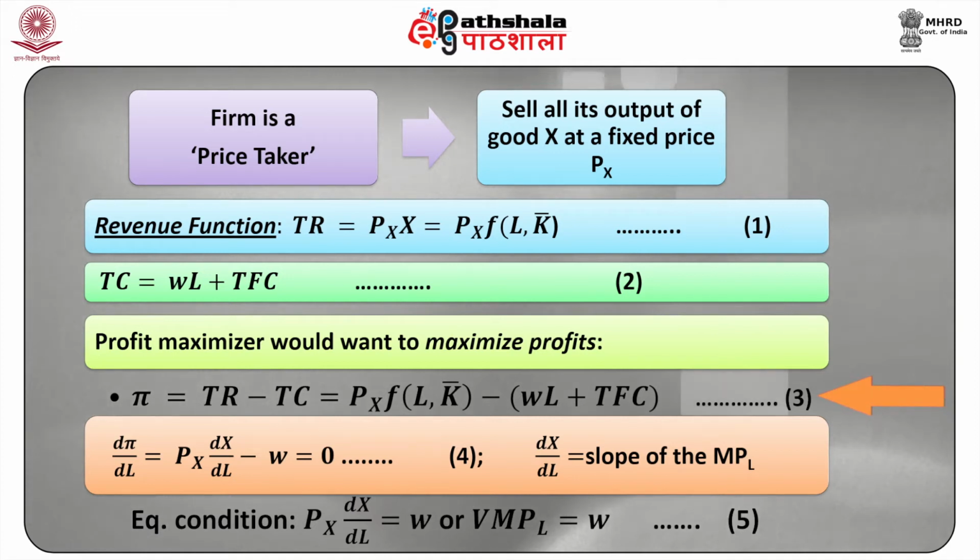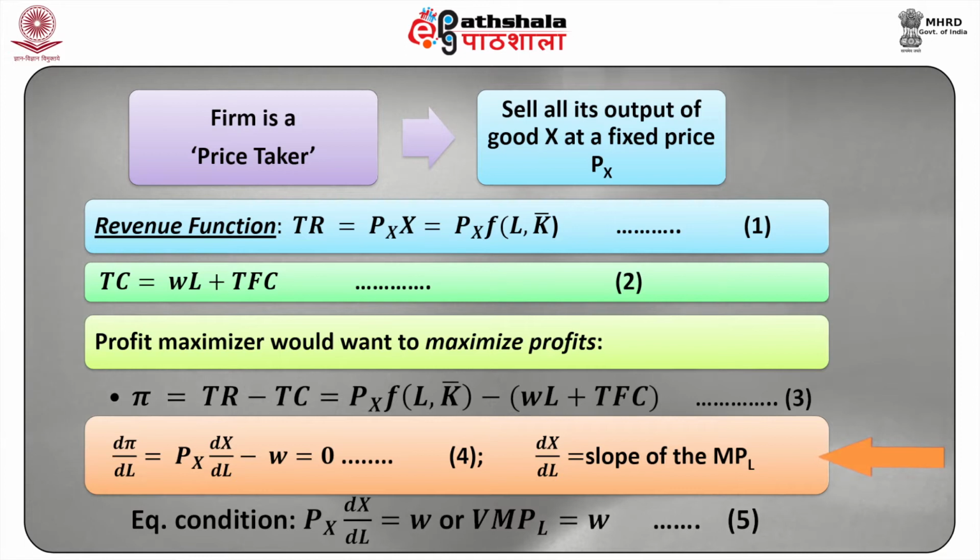Therefore, profit pi is equal to TR minus TC, which is equal to Px times f(L, K bar) minus (WL plus TFC). This is our equation number 3.